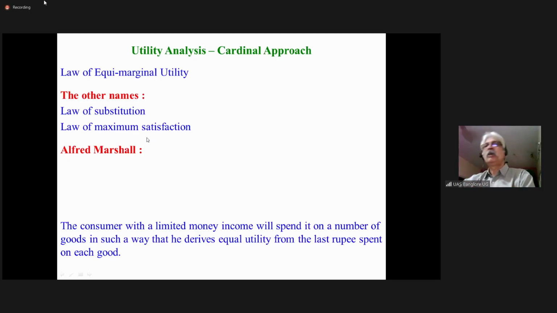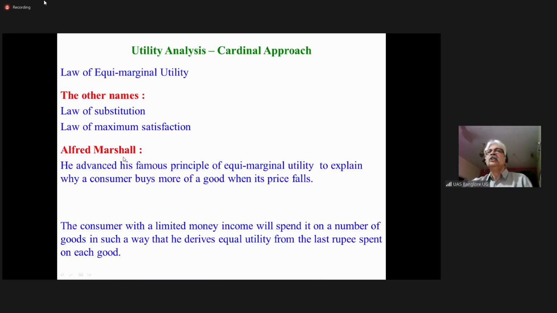The main proponent of the cardinal analysis or law of equimarginal utility is Alfred Marshall. Alfred Marshall advanced his famous principle of equimarginal utility to explain why a consumer buys more of a good when its price falls.